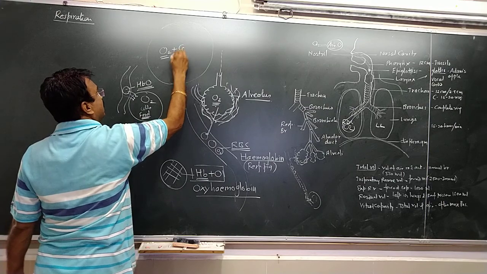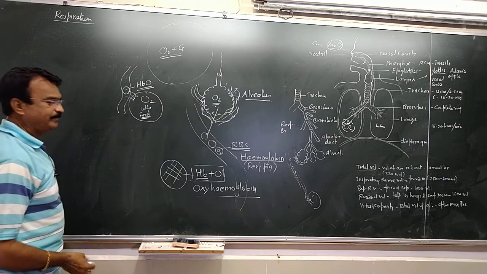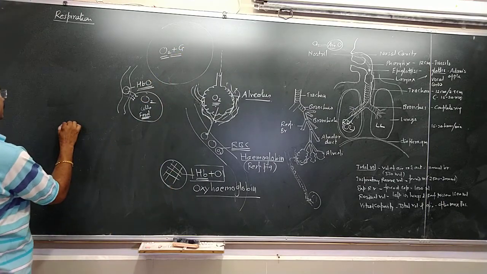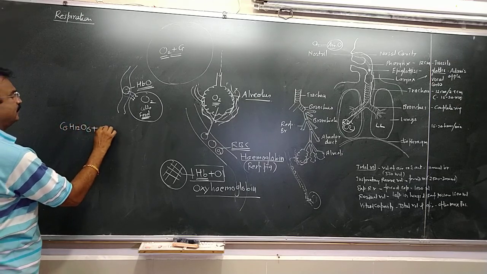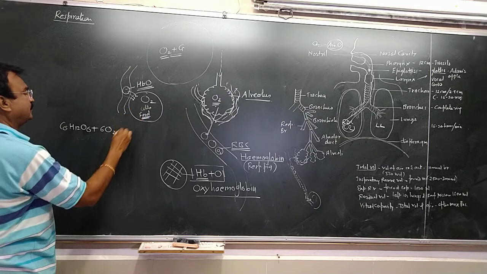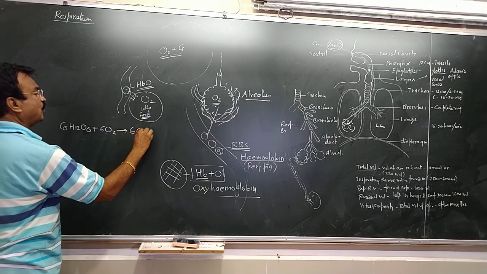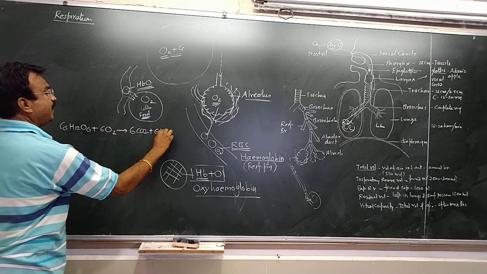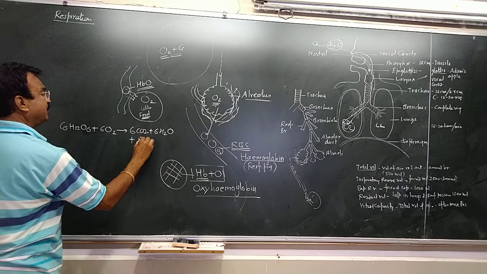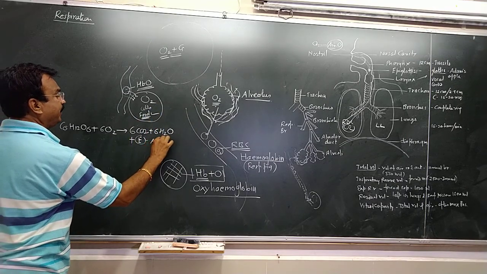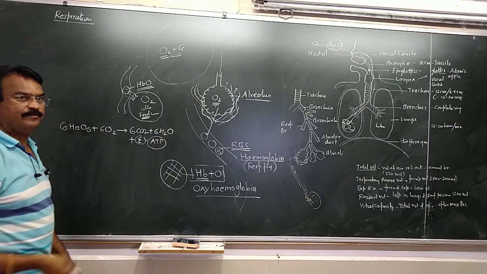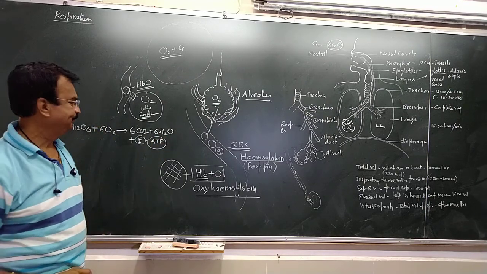This oxygen will combine with glucose. And what will happen here? We have seen the respiration. C6H12O6 will combine with this oxygen, and there is a formation of CO2 and water, and what is released here? Energy from food, which is trapped in ATP. And with that ATP, we will perform our activities.